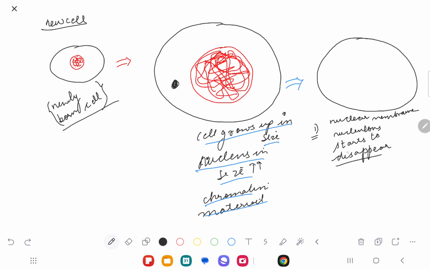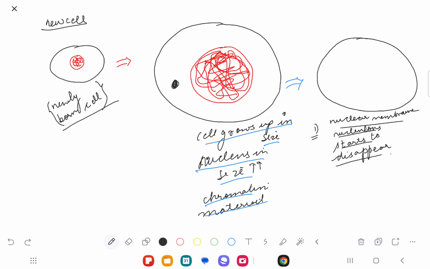The nuclear membrane or nucleolus starts to disappear. This is the first change that you observe in the nucleus when you see this particular cell. During the time of cell division, this is the very first change that is observed.